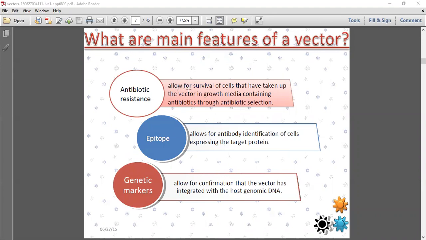The same DNA clone has been formed. So due to that, survival of the cells takes place where the growth media contains antibiotics, through antibiotic selection of the cells. Over that, they can identify the cells expressing the targeted protein, which allows confirmation that the vector has integrated within the host genomic DNA where the cell has been identified. That means we can say it is genetic marking.